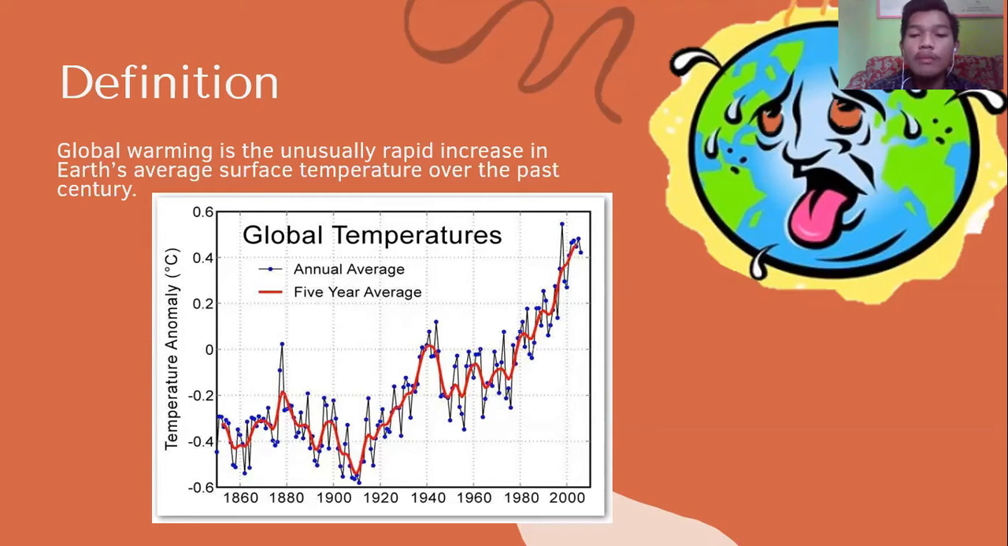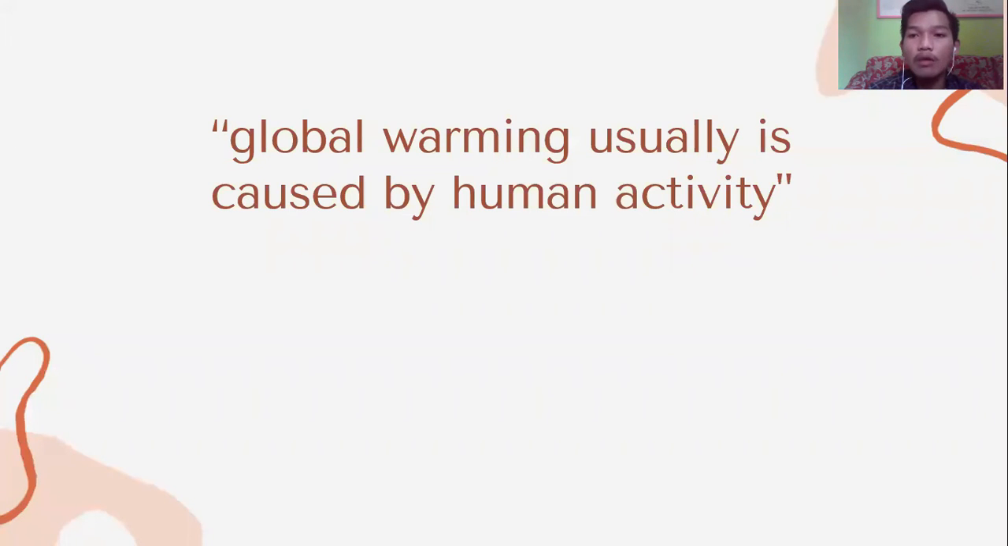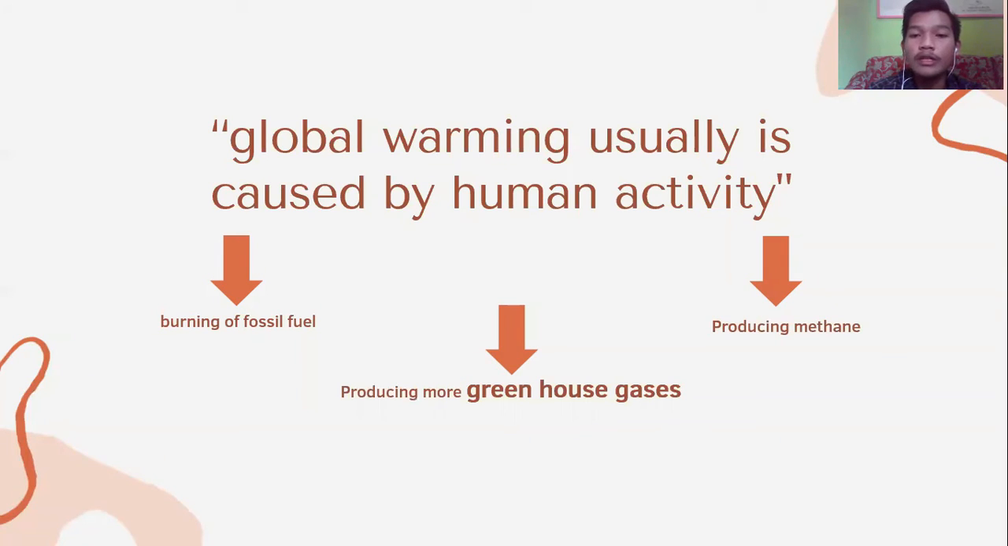But who is the main cause of the problem? Actually, global warming is caused by human activity. The first is the burning of fossil fuels, such as in factories, and the second is producing methane from farms. Those two examples produce more greenhouse gases. Okay, but what are greenhouse gases? Greenhouse gases are the gases that contribute to the greenhouse effect.